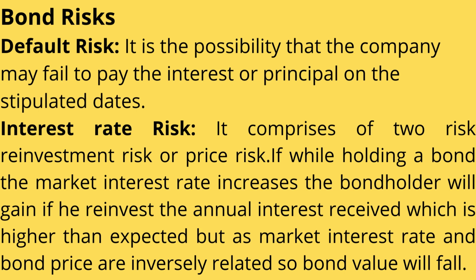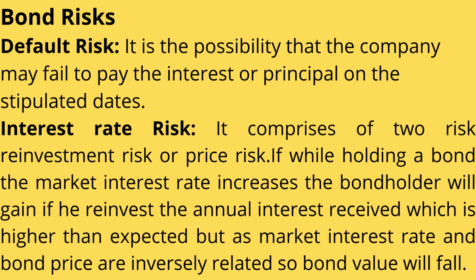A bond comprises two risks. One is the default risk, another is the interest rate risk. Default risk is when a company is not able to pay the interest money or the principal money. That is known as what? Default risk. Yes, very simple. Now, interest rate risk comprises two risks: reinvestment risk and price risk.